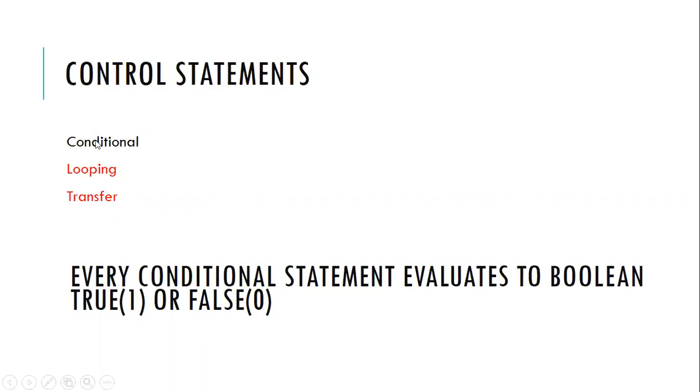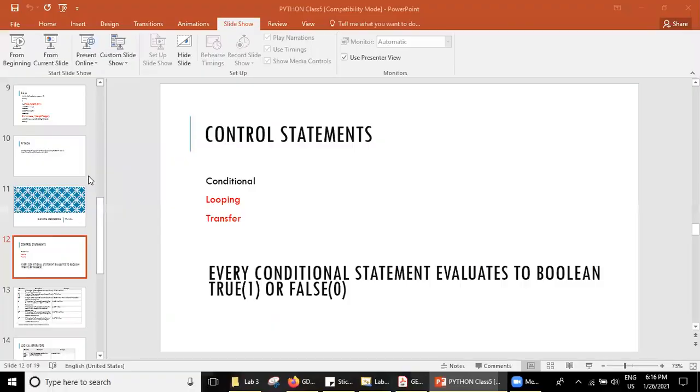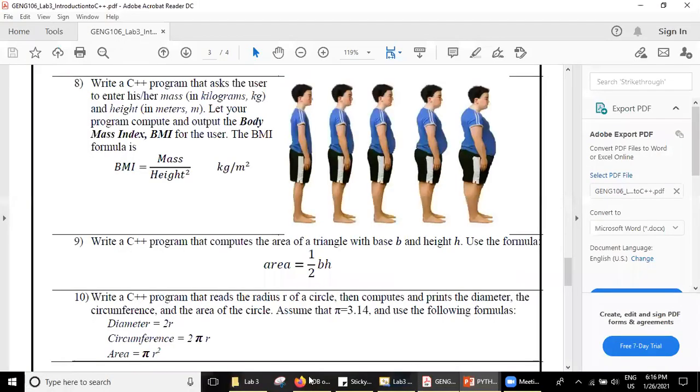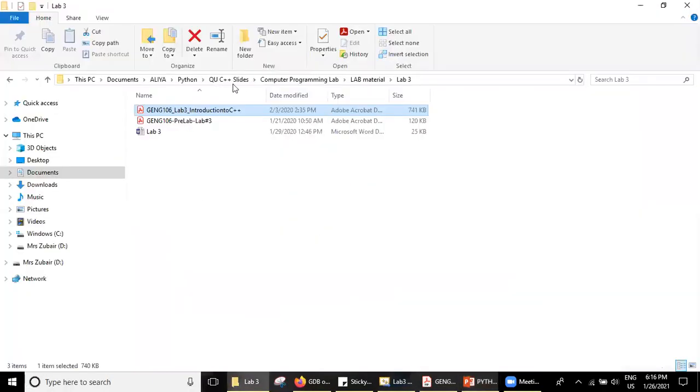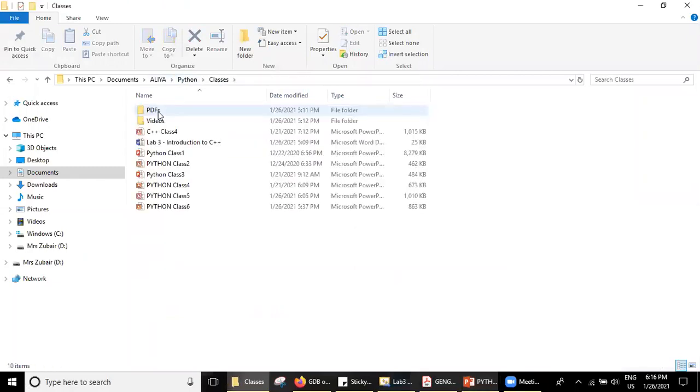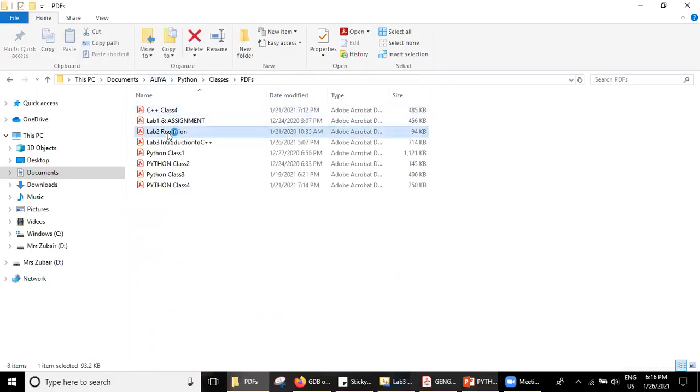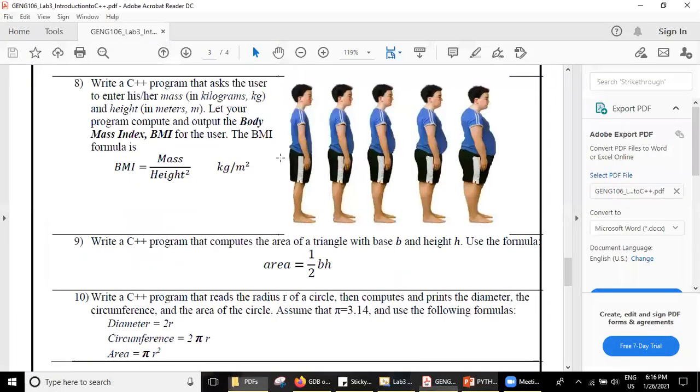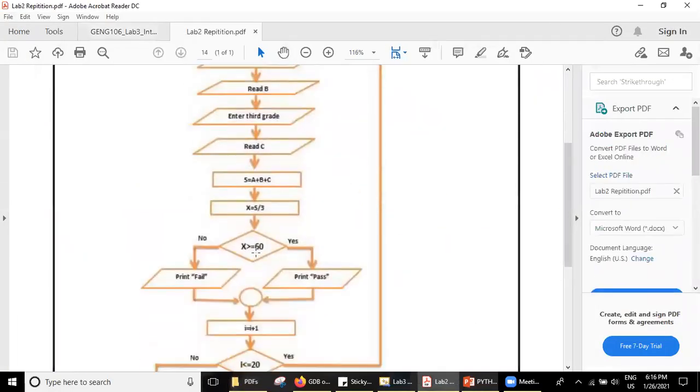Sometimes we have these together, sometimes we have 3 of them together. So in the last flowchart example, we have seen these 3. How have we seen these 3? If you remember, how we have seen conditional here?